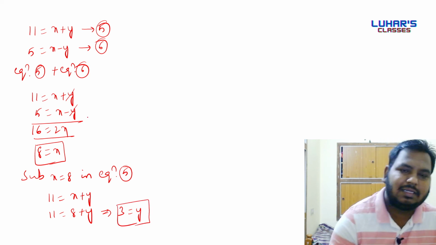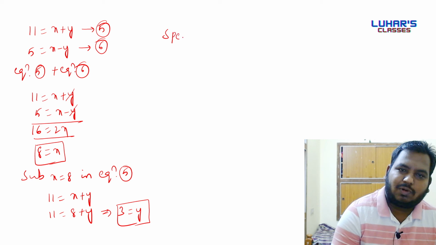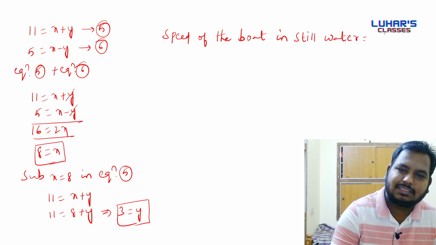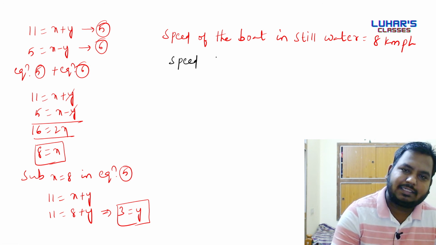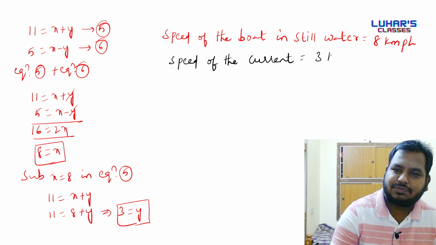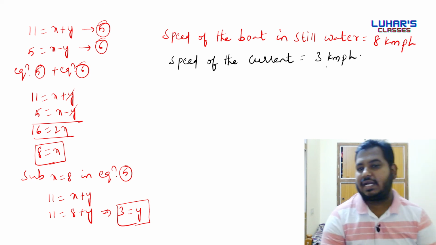So speed of the boat in still water is 8 kmph and speed of the current is 3 kmph.